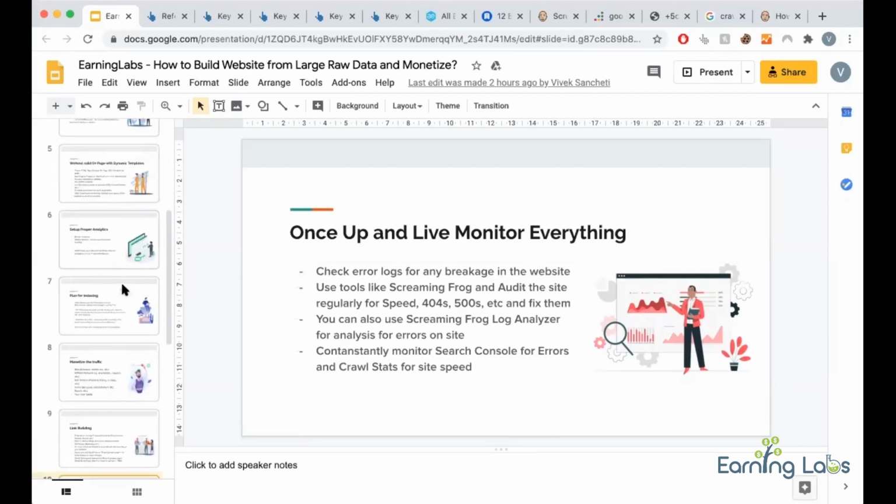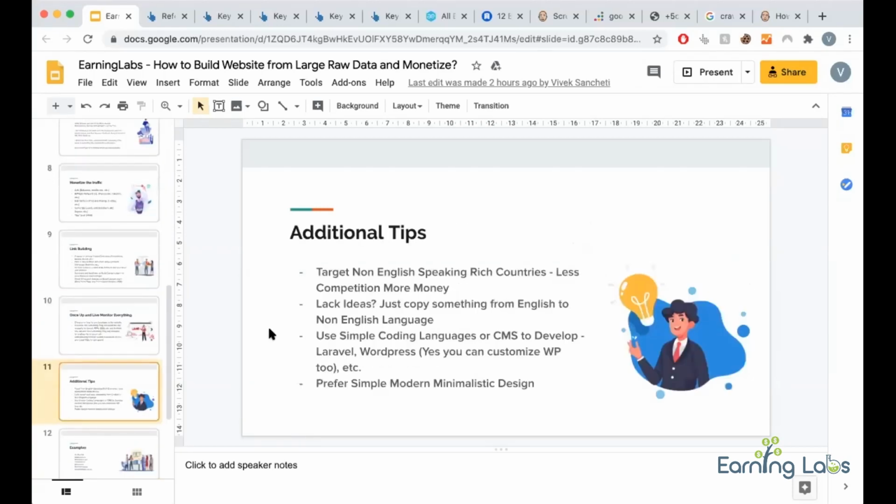Now I will cover advanced things, some additional tips. As I said, there are many undiscovered, untapped opportunities in such things. So find them. But if you are not able to find, what can you do? I think in a previous webinar, Gaurav Jagia covered other languages. I will also speak about the same thing. Try to cover things in other non-English speaking rich countries like Europe, Japan, various such countries. Try to cover things in such languages.